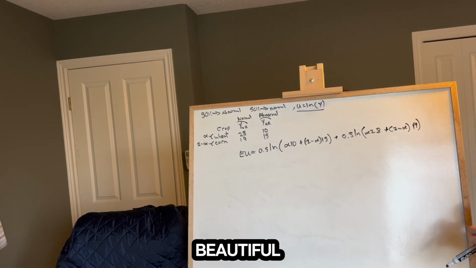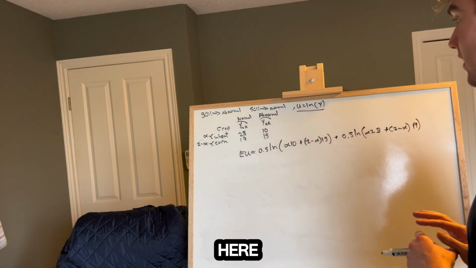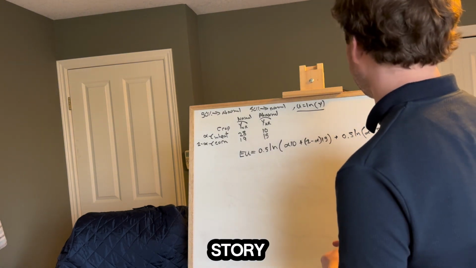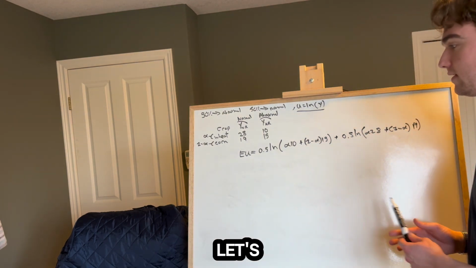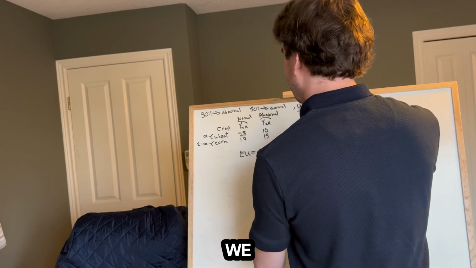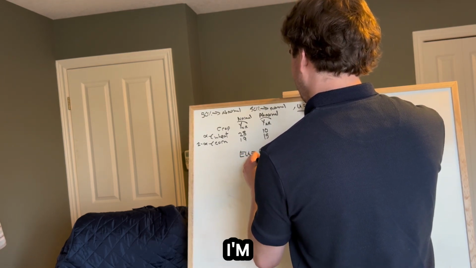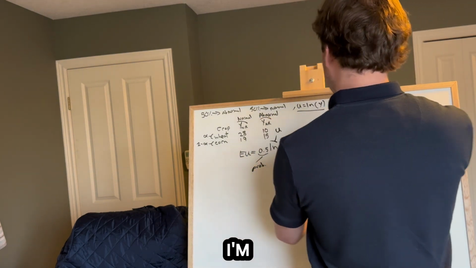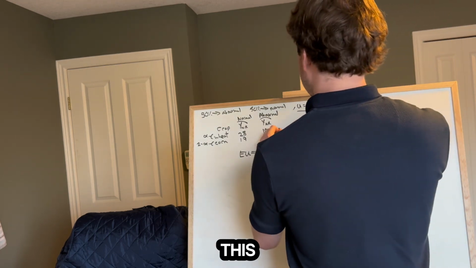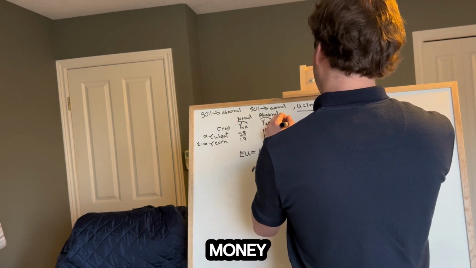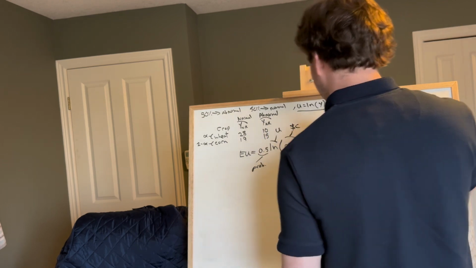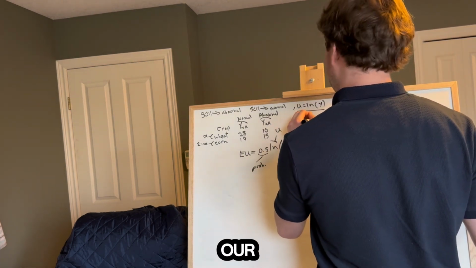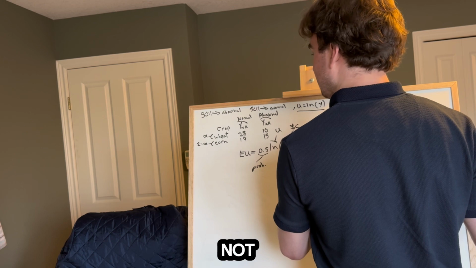It's pretty beautiful. And there's nothing we can really do here. We can't simplify this any further, so it's not like the last story we did. But let's do ourselves a favor. Let's label everything, okay? Make sure we got everything. This is our probability, I'm going to write prob. This is our utility, I'm going to write U. This is our money wheat.